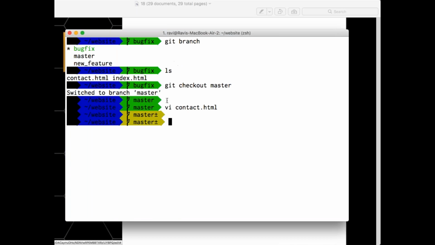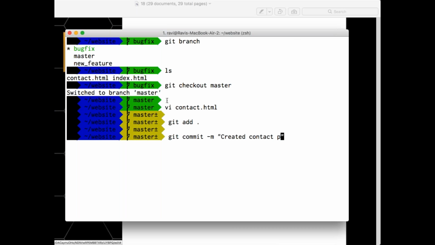Now, if I save this, where did I make these changes actually? On master. Now I'll say git add dot, git commit hyphen m updated contact page.